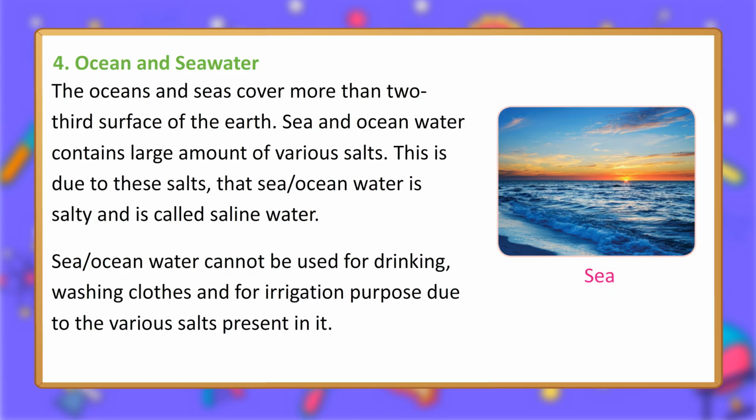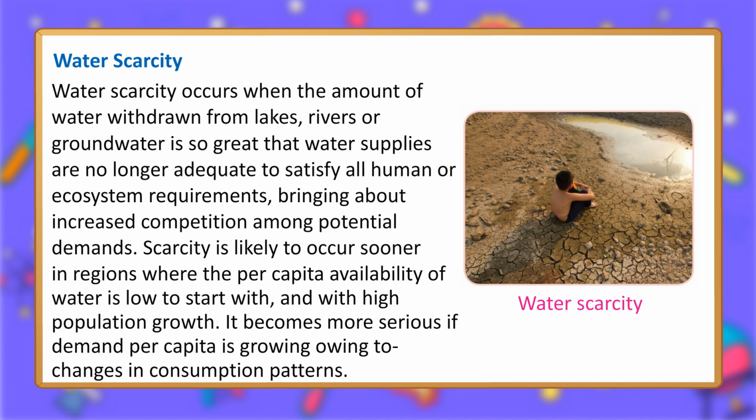C. Water scarcity. Water scarcity occurs when the amount of water withdrawn from lakes, rivers or groundwater is so great that water supplies are no longer adequate to satisfy all human or ecosystem requirements, bringing about increased competition among potential demands. Scarcity is likely to occur sooner in regions where the per capita availability of water is low to start with, and with high population growth. It becomes more serious if demand per capita is growing owing to changes in consumption patterns.